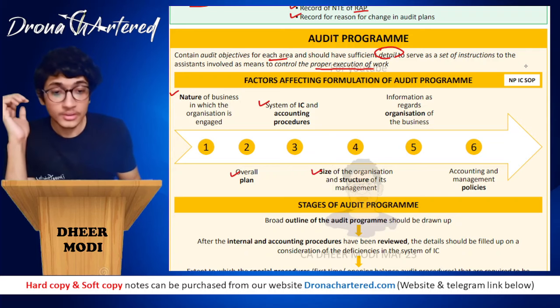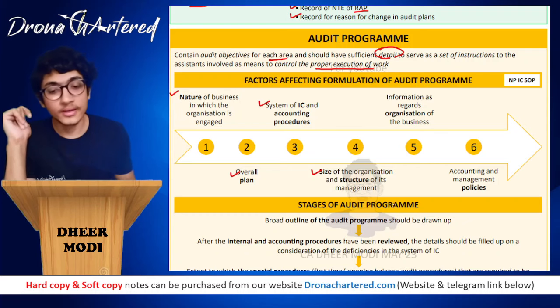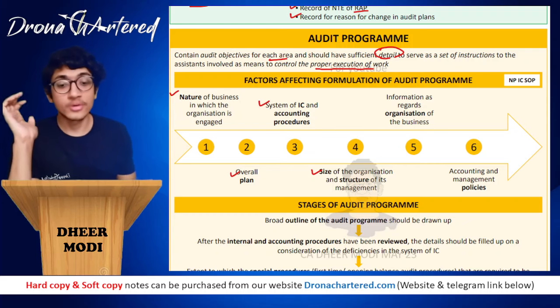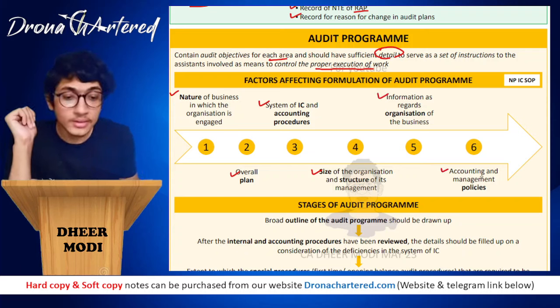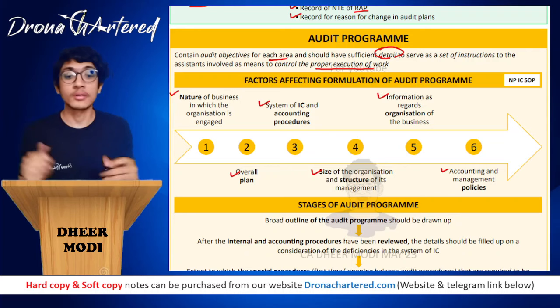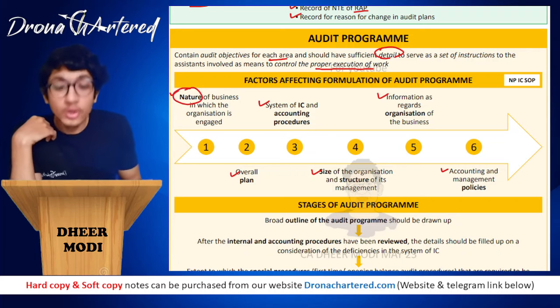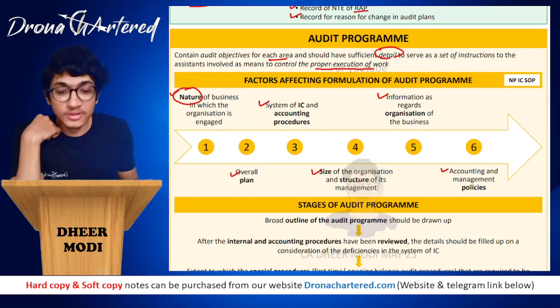Okay. So remember, we will be doing these keys in the end so that it will serve as a quick revision. So that is the size of the organization and structure of its management. Fifth is your information as regards organization of the business, and sixth is accounting and management policies. So factors affecting formulation of audit program. First, you have to check what is the nature of the business of the client that you're auditing.